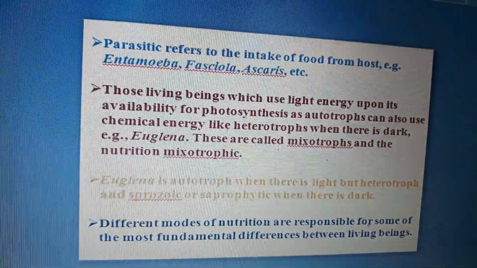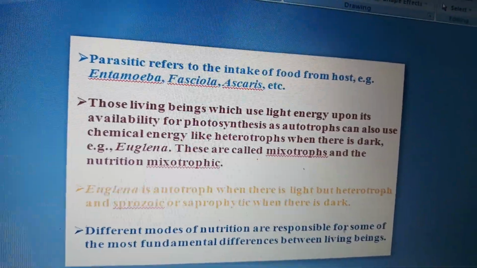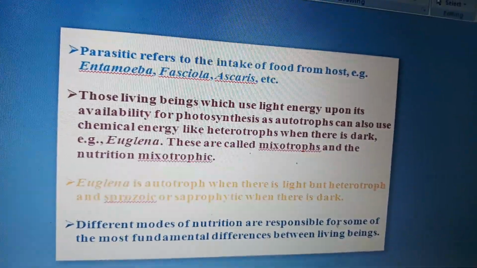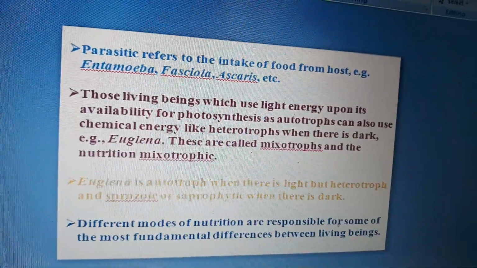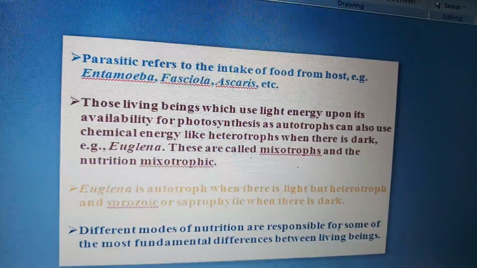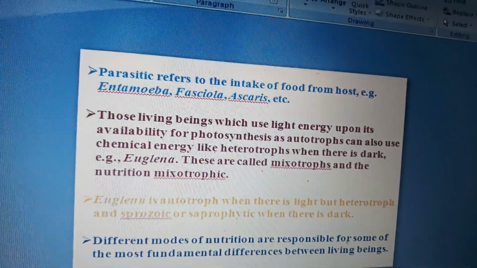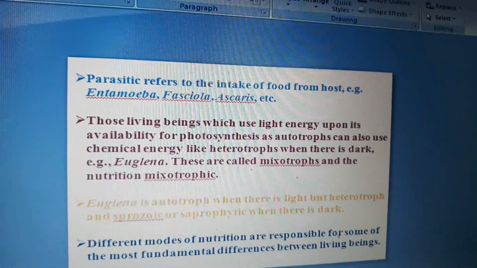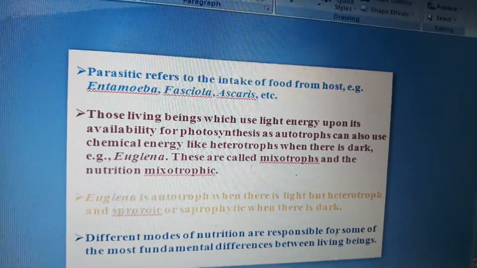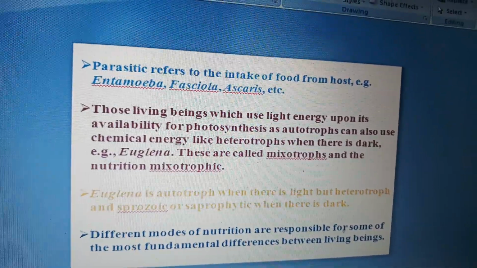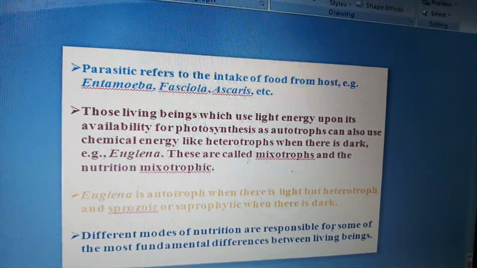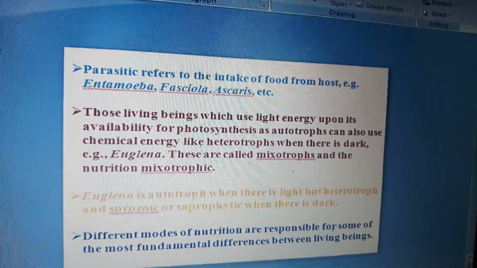So next mode of nutrition is parasitic mode of nutrition. Parasites, the common word, right? Parasitic refers to the intake of food from the host, right? If I give you the common example, parasites again are categorized into two types like ectoparasite and endoparasite. You see, the body lice love the juice in our hairs, they just suck the blood. So you can say parasites, they suck the blood from the host.